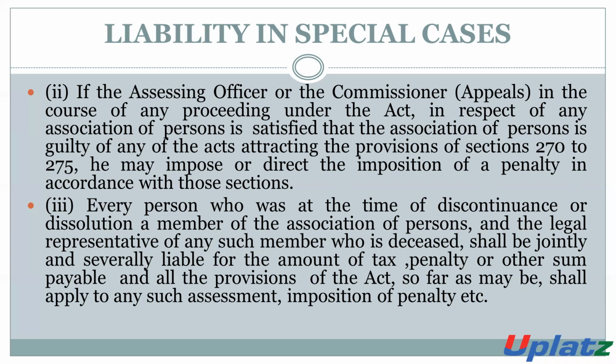The AO or the commissioner may impose the penalty on such AOP if they are satisfied that the provisions of section 270 or 275, or sections 272 and 275, are applicable on such organization.